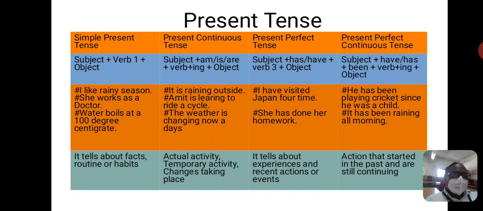object. And the last kind of present tense is present perfect continuous tense. It tells about an action that started in the past and is still continuing. See the example. He has been playing cricket since he was a child. It has been raining all morning. So the structure for this kind of tense is subject plus have or has plus been plus V4 plus ing plus object.